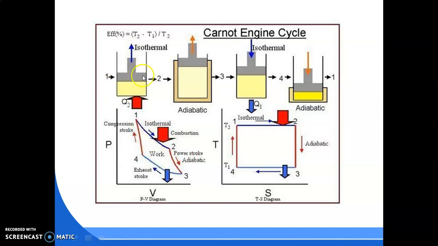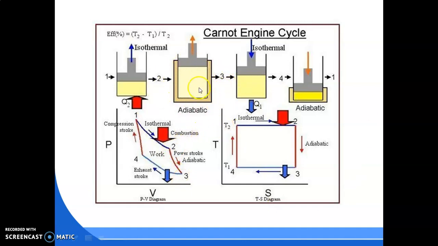Then the next process is the adiabatic process, 2 to 3. Reversible adiabatic means isentropic. Adiabatic means heat transfer will be 0. So you were adding heat from the heat source here. Now this heat source will be replaced. Then what will we do? We will insulate the cylinder. For the next process, 2 to 3, we will insulate the cylinder to make it adiabatic.